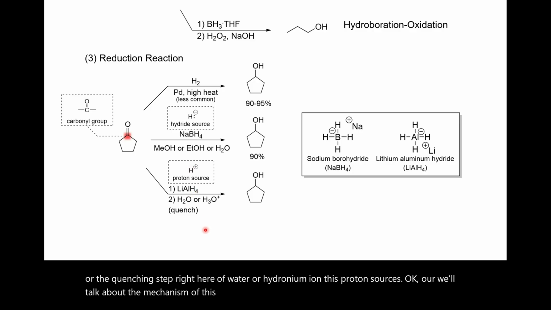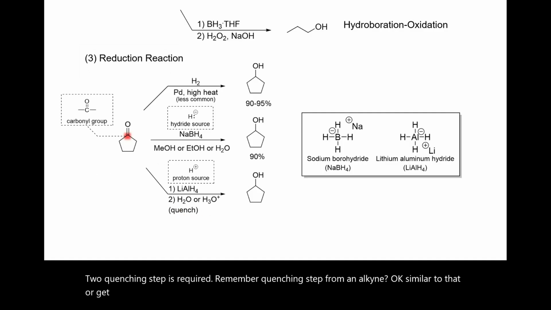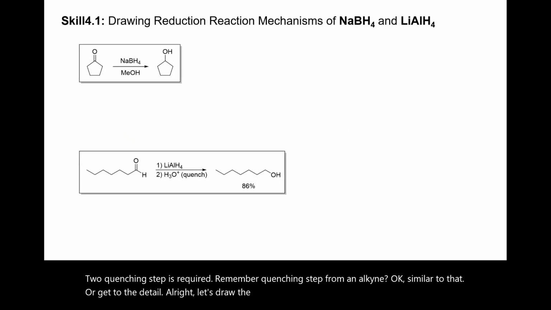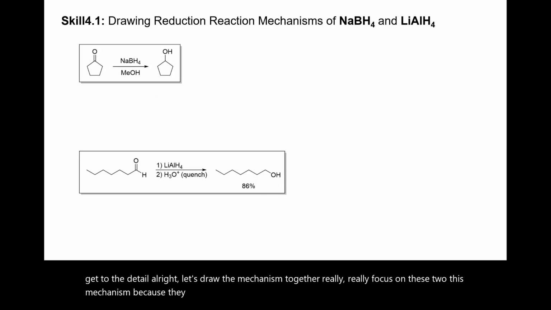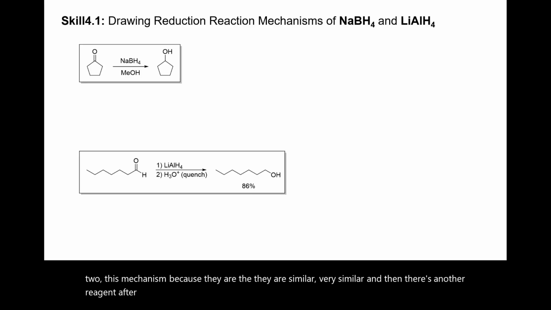We'll talk about the mechanism of this one. But notice that when you use lithium aluminum hydride, step 2, a quenching step, is required. Remember the quenching step from an alkyne? Similar to that. We'll get to the detail. Let's draw the mechanism together. Really focus on this mechanism because they are very similar, and then there's another reagent after this with an almost identical mechanism. Let's focus on this one together, so let's spend time on it.